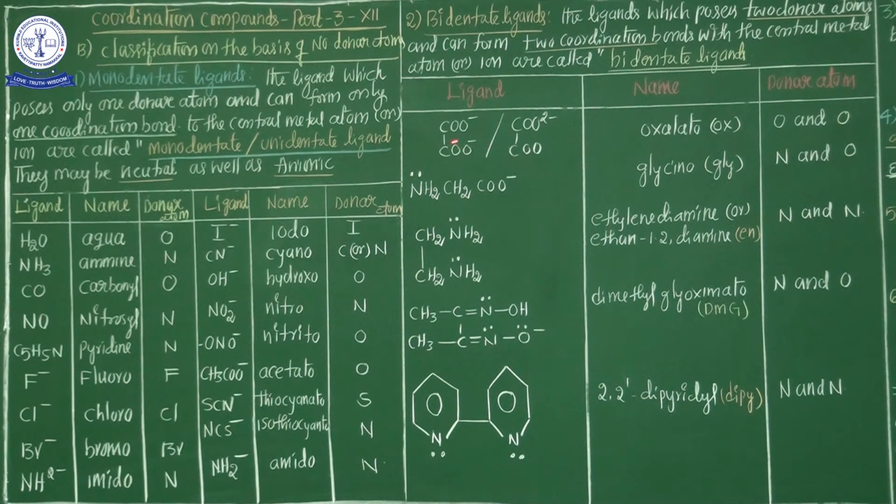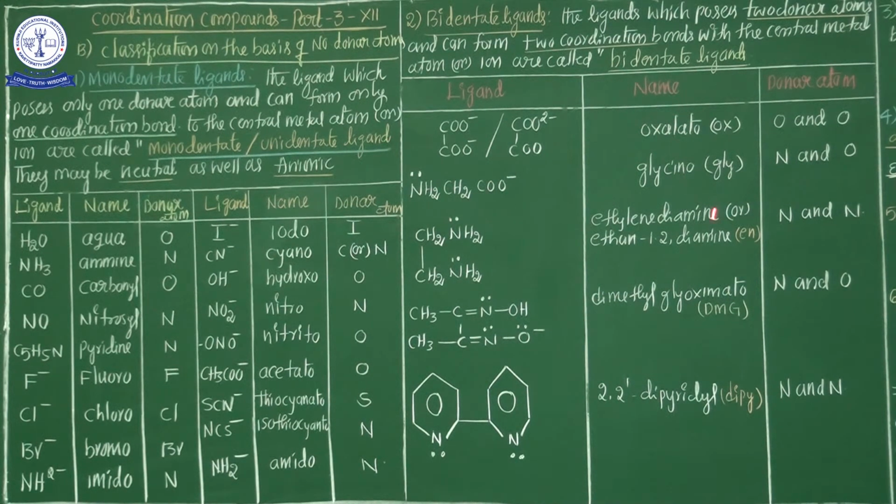See here, COO minus, COO minus. This is oxalato. Here, one oxygen on each carboxylate donates a lone pair of electrons; the two oxygens, one from each end, donate two lone pairs of electrons. The other oxygen is not donated, keep that in your mind. So here COO minus COO minus is nothing but C2O4 2 minus. This is oxalato. Keep it in your mind, and cyano.